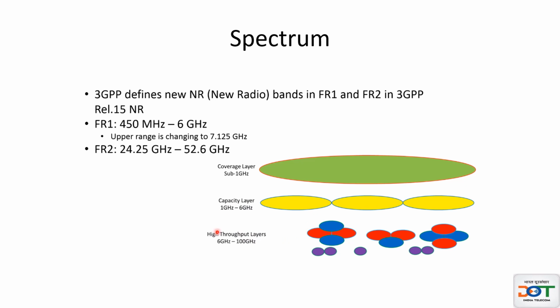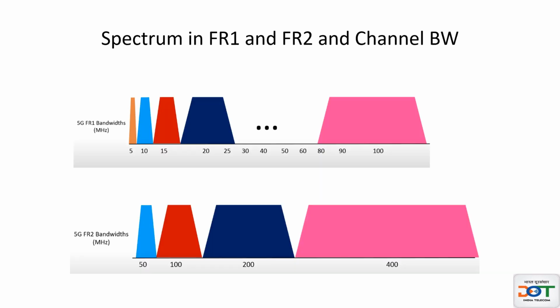And then we have very high frequency and also millimeter wave from 6 GHz to 100 GHz. So that will be used for very high throughput, and the cell size will be very small, 10 meters, 30 meters, etc. So let's talk about different channel bandwidth options in case of 5G new radio.